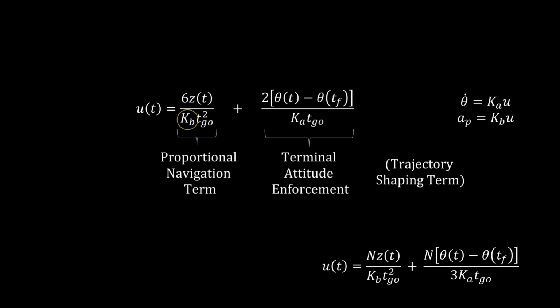So Kb being large scales down that homing effort term, that pronav term. If control effectiveness on pitch is relatively large, then less guidance effort toward the terminal attitude is necessary by similar reasoning.